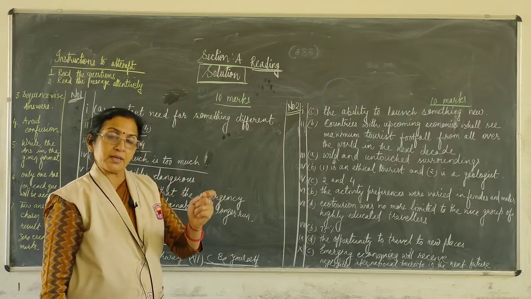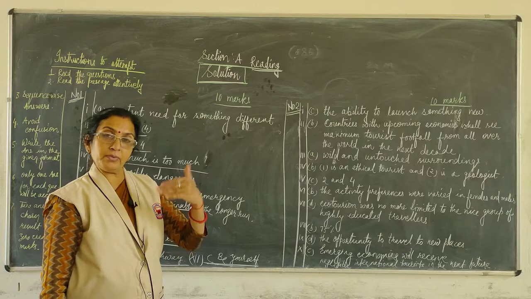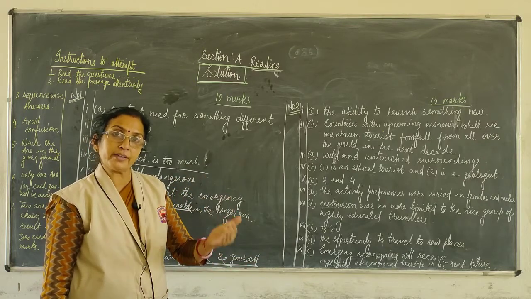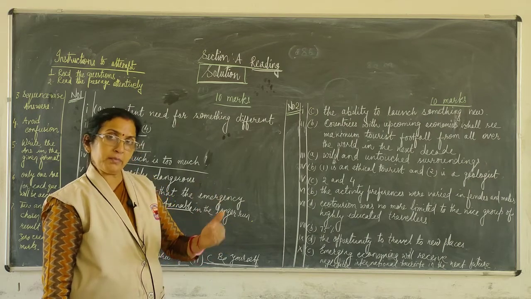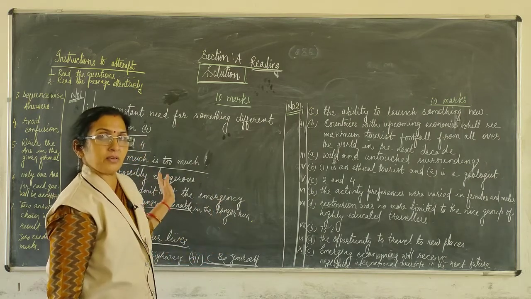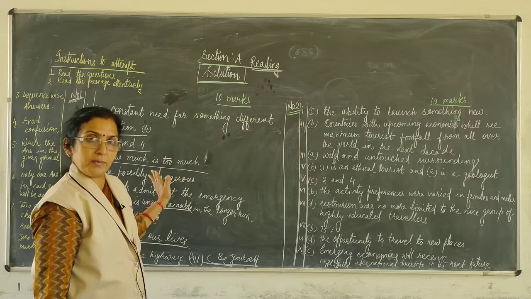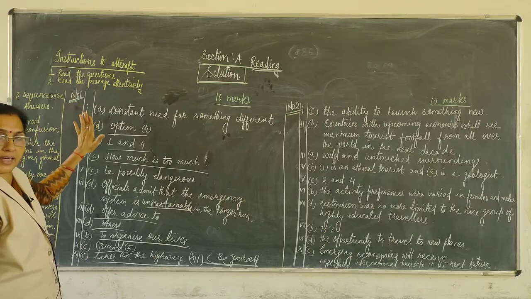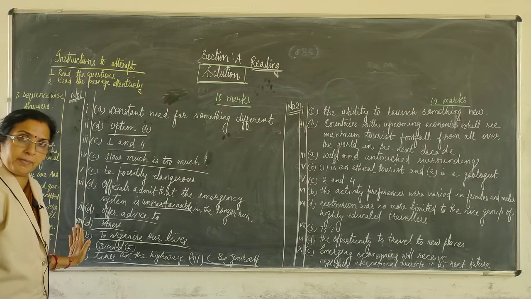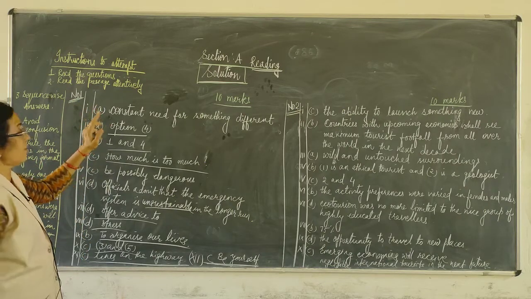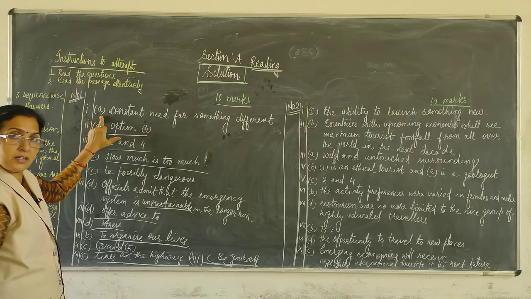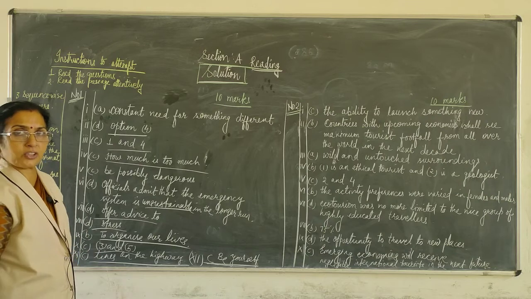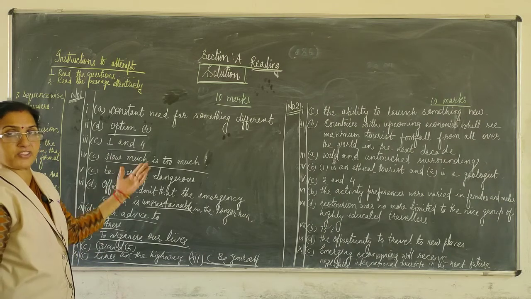Then attempt. If you know the answer but you can't present the answer in a proper way, that is also a disadvantage. Try to attempt the answer as you are getting the guidelines. Draw the margin. In the first margin you write down the number, then in the second margin you write down the sub numbers, and then you write down the number of the answer, and along with that you write down the complete answers. No one can deduct your marks if your answers are correct and presentation is good.